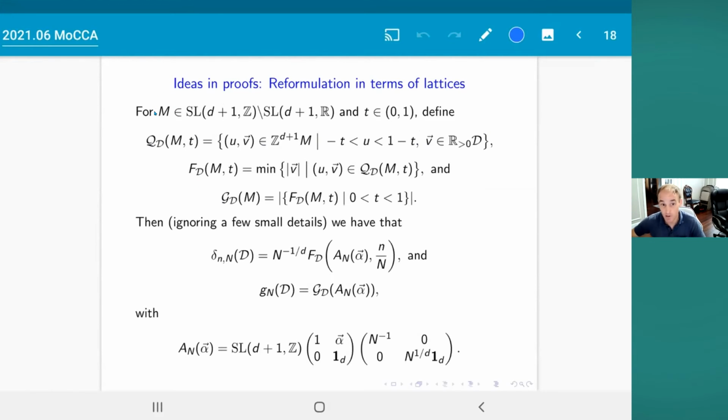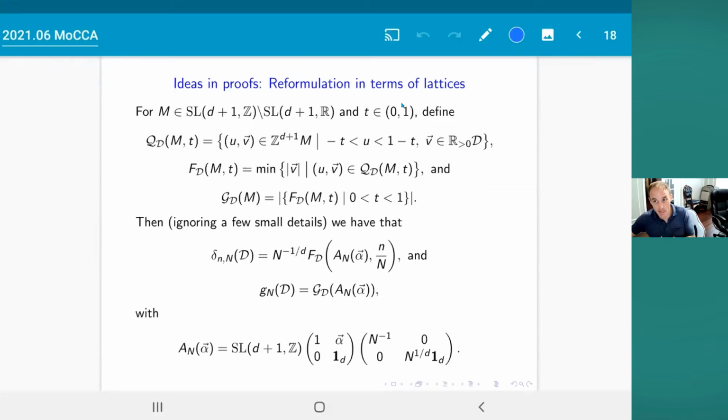This matrix M, or this element of this quotient space, think about it as a d+1 by d+1 matrix with real coefficients. The rows of that matrix span a lattice in R^(d+1). But of course, the lattice is only unique up to left multiplication by an element of SL_(d+1)(Z), and that's the reason why I'm calling this a space of lattices. Unimodular means that they have determinant 1, so that the volume of the fundamental domain is 1. So think about elements M either as lattices or as d+1 by d+1 matrices.